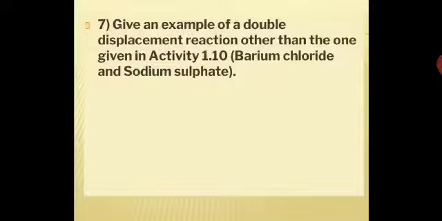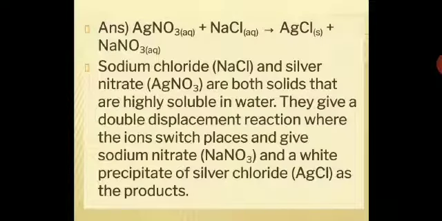Give an example of a double displacement reaction other than the one given in activity 1.1, barium chloride and sodium sulfate. This is your NCERT exercise, so they are relating it to the NCERT textbook. You can see activity 1.1. Give an example of a double displacement reaction: silver nitrate plus sodium chloride gives you silver chloride plus sodium nitrate. This is a double displacement reaction. You can see the exchange of atoms and groups of atoms.